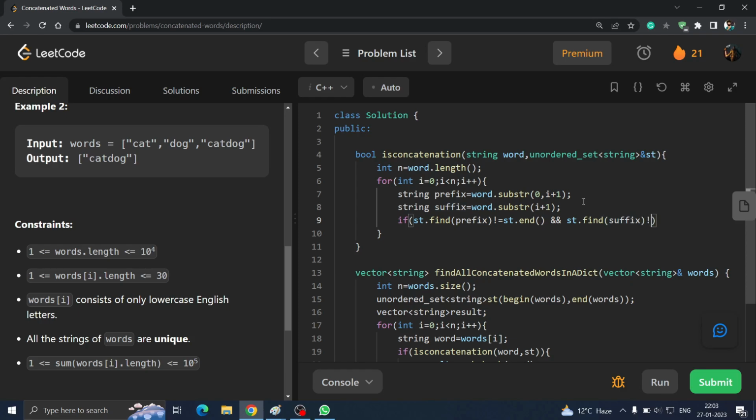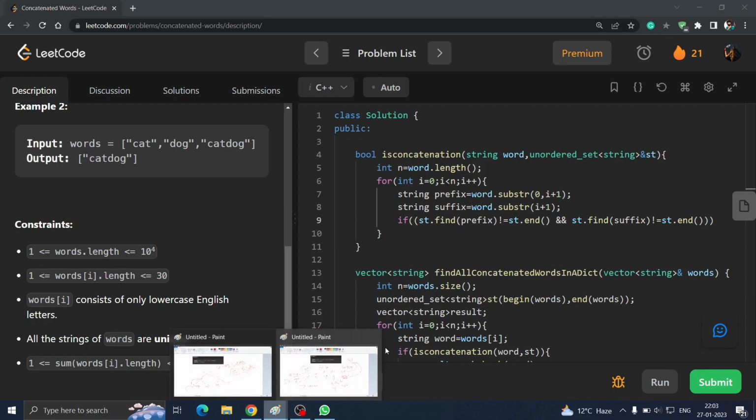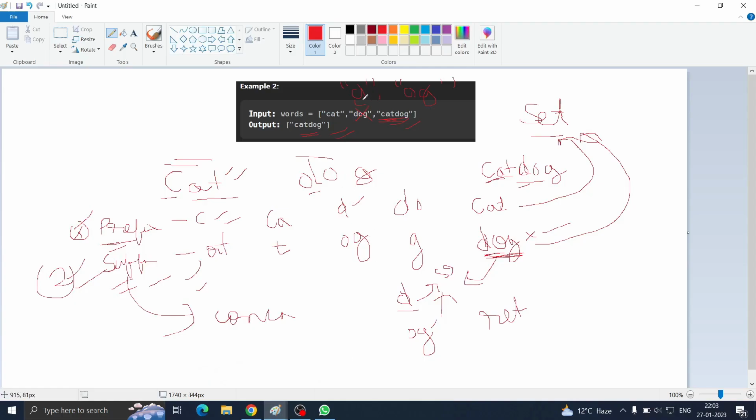And we will check whether our suffix is in the set or not. If these two conditions are true, will that be enough to complete our answer? No. We also have to check for the condition when we are having elements like these. Yes or no? When the concatenation is of other parts, when we have to divide this suffix and then we have to check the concatenation, as I told you by giving this example.